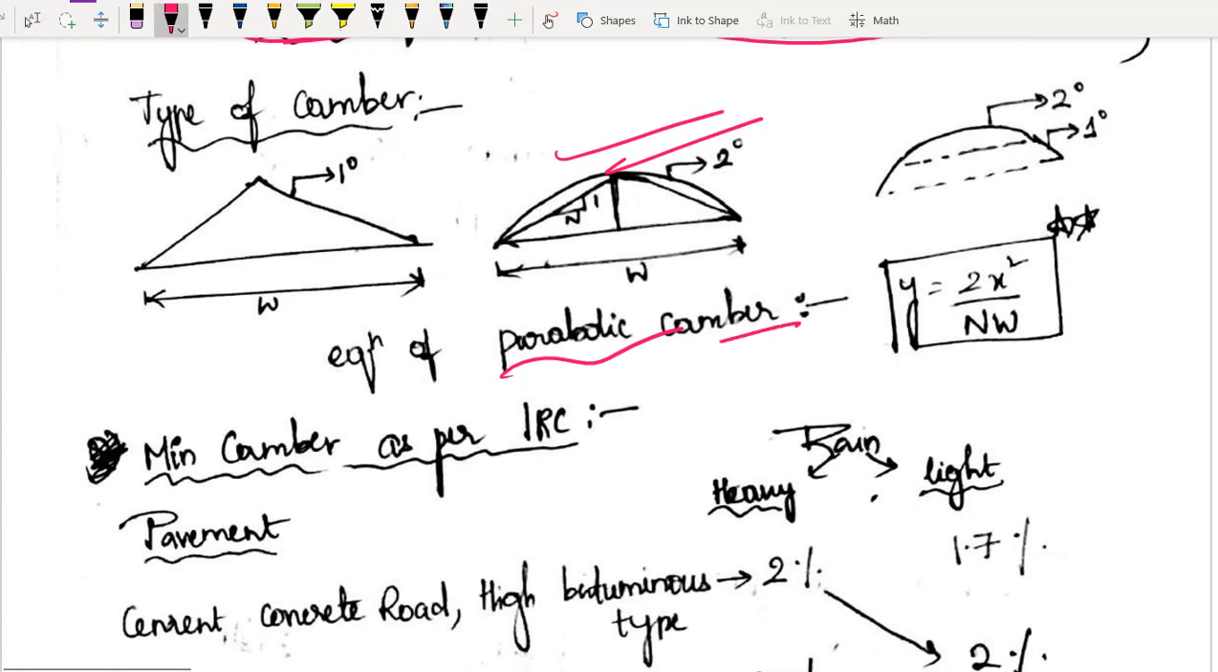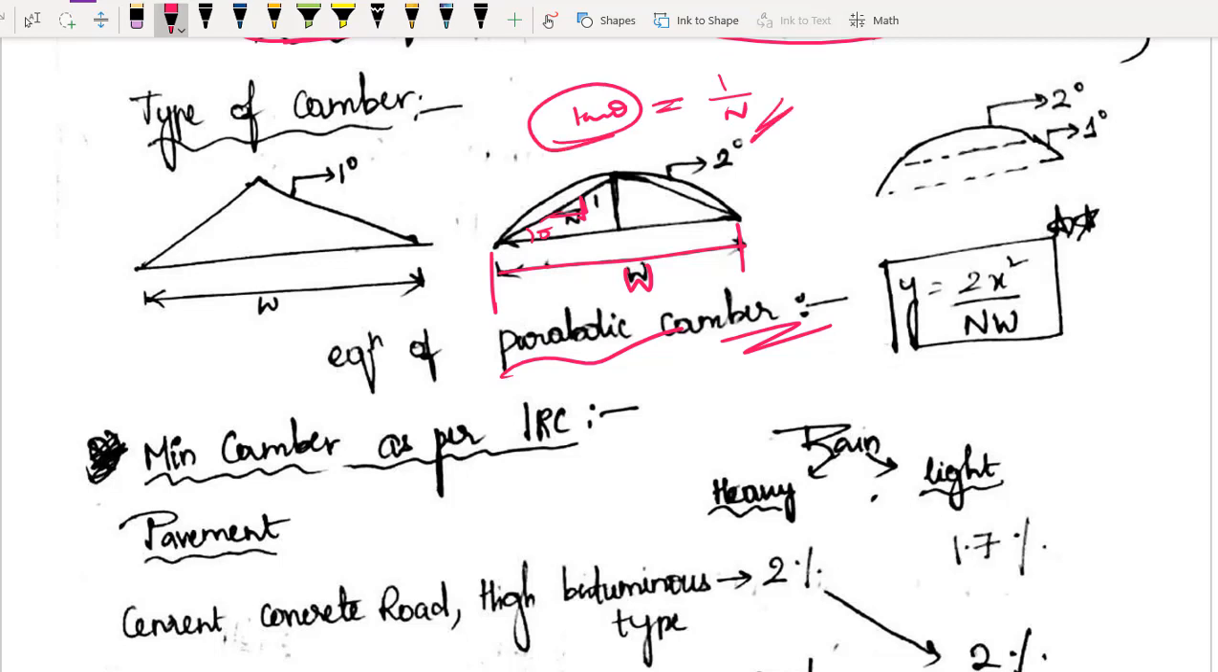What is the equation for this parabolic camber? Please write down. So first of all, this W will be width of your road, and slope क्या हो जाएगा? Tan theta क्या हो जाएगा? Just see, if this is theta, you can see this diagram clearly, right? Your tan theta or slope will be nothing but 1 by n. ठीक है, the slope whatever you are providing as camber, that will be 1 by n.